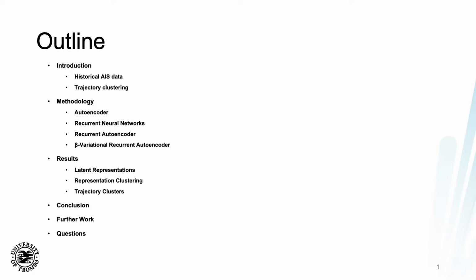The outline of today's presentation is as follows. I'll start out with a short introduction and tell you a bit about historical AIS data as well as trajectory clustering. And after that, I'll discuss the methodology of the study, where I'll present the autoencoder and tell you a bit about recurrent neural networks. Then I'll tell you a bit about recurrent autoencoder structures, as well as the beta variational recurrent autoencoder that were utilized in this study.